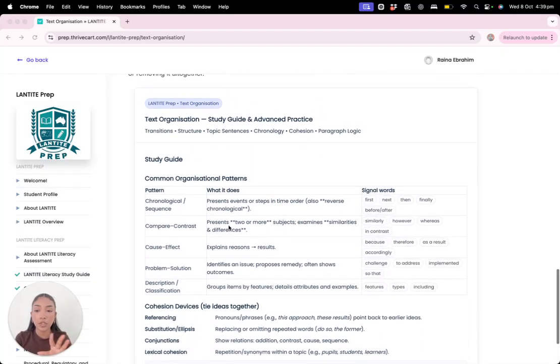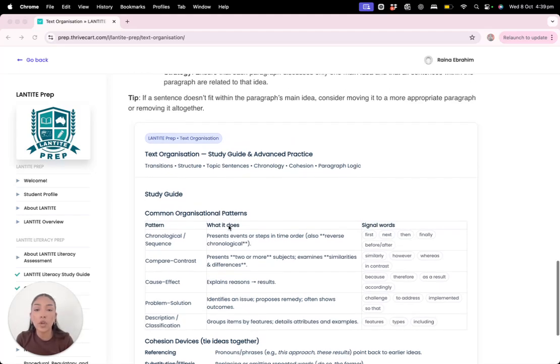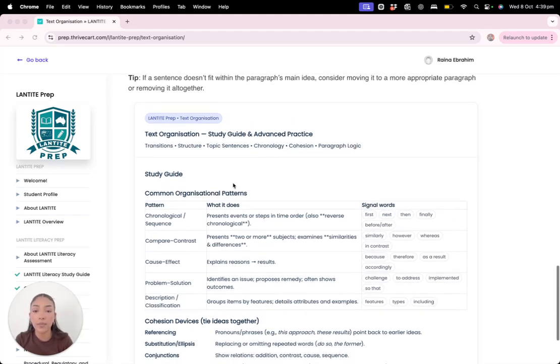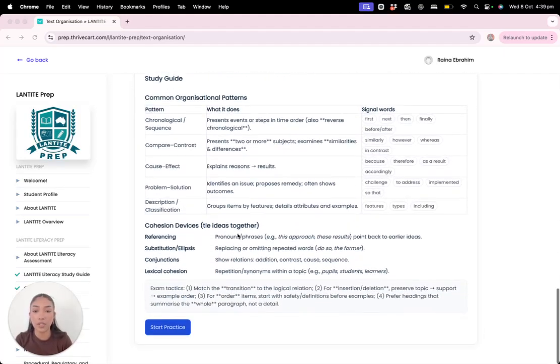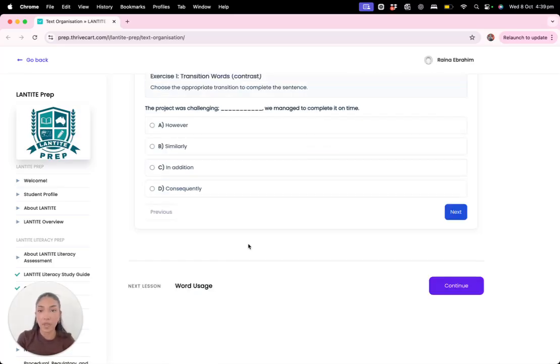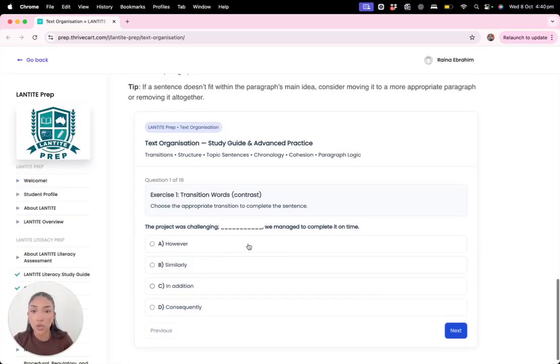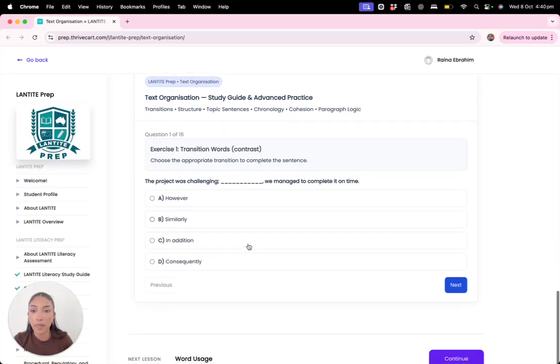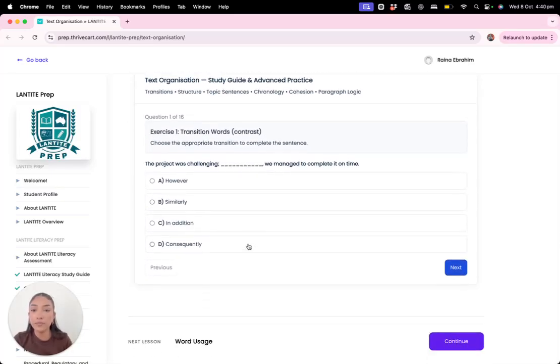Remember, if you need time to go through anything, please pause the video, read through everything, or even go back to your study guide and have a look there, because all of this information can be found on the study guide. All right. So, exercise 1, transition words. Choose the appropriate transition to complete the sentence.